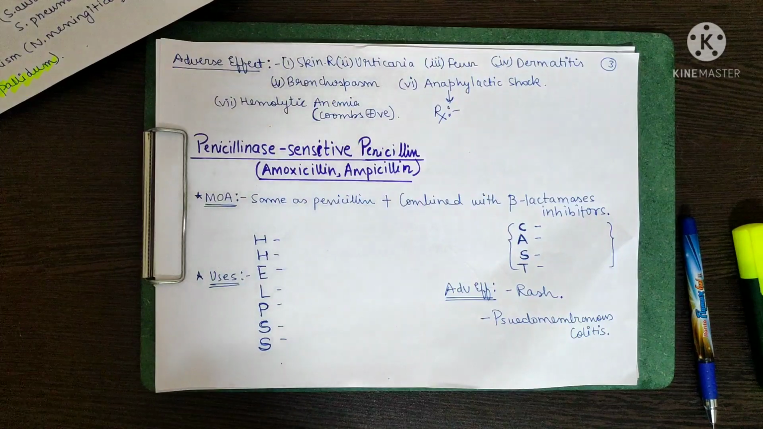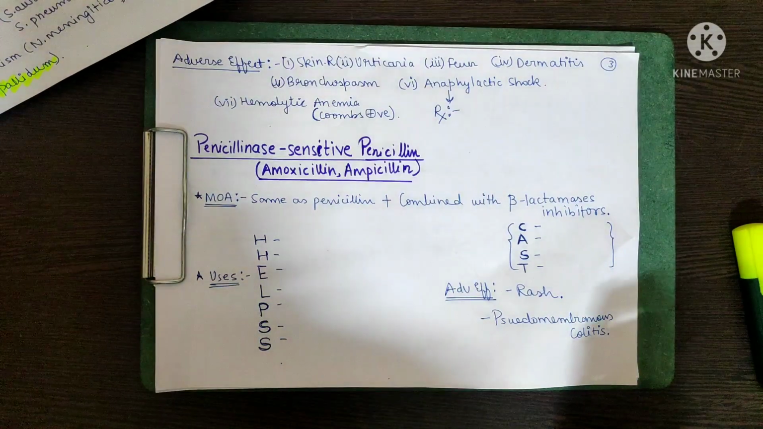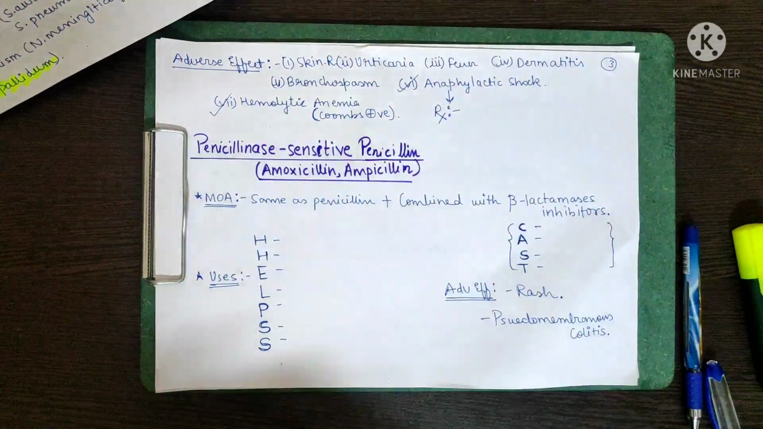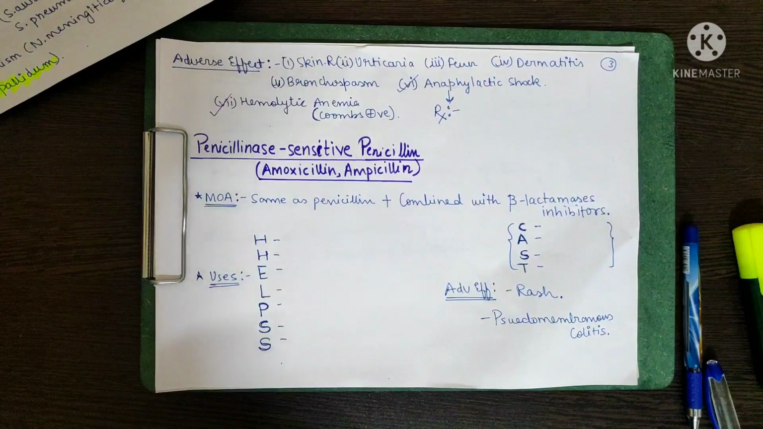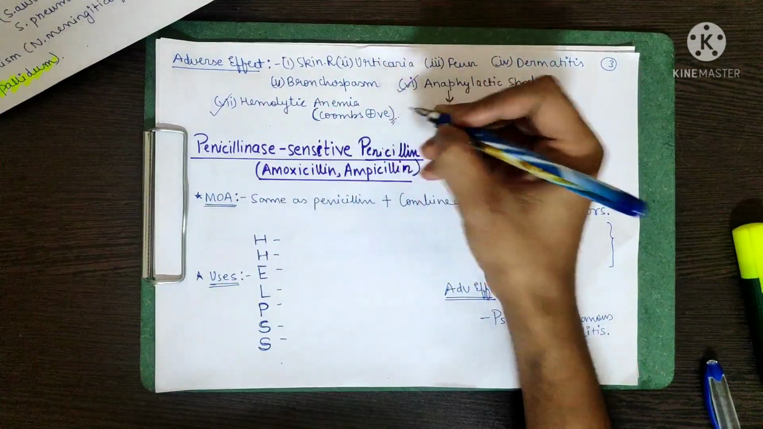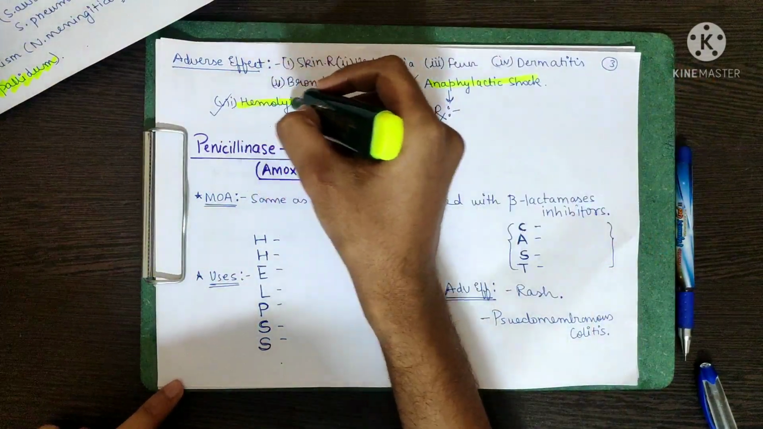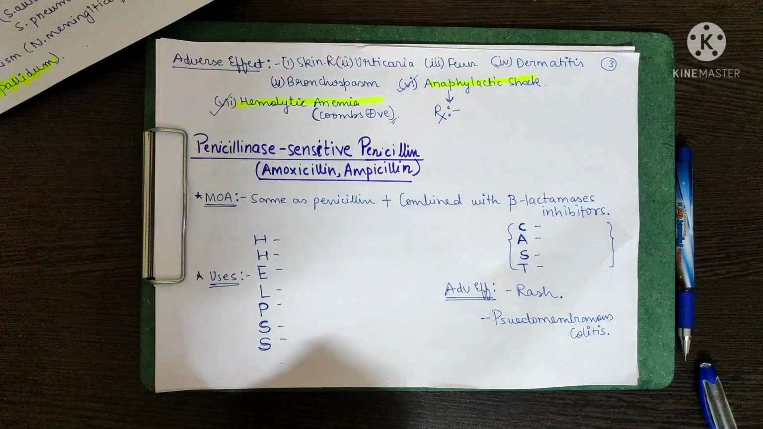Now, what are the adverse effects of penicillin G? The adverse effects are skin rashes, urticaria, fever, dermatitis, bronchospasm, anaphylactic shock, and hemolytic anemia. Anaphylactic shock and hemolytic anemia, Coombs positive hemolytic anemia, are the most important adverse effects of penicillin G and penicillin V.